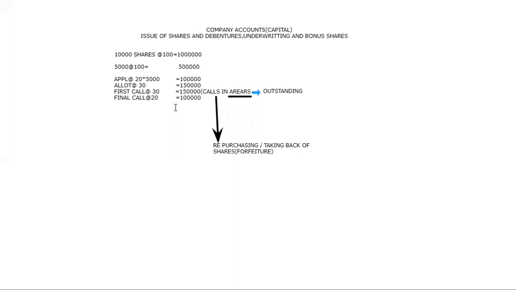Is this clear? The class is going to end at any time. Whatever concept you have understood now, tomorrow I'm going to tell you one small problem, then we go with the essay problem. I hope at least now you are going to get it. Those who did not understand, please study it once again. Whatever I have sent, please read it again and again. This is going to help you understand better.